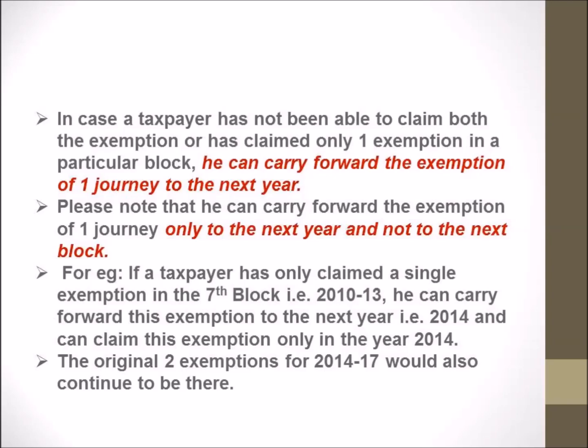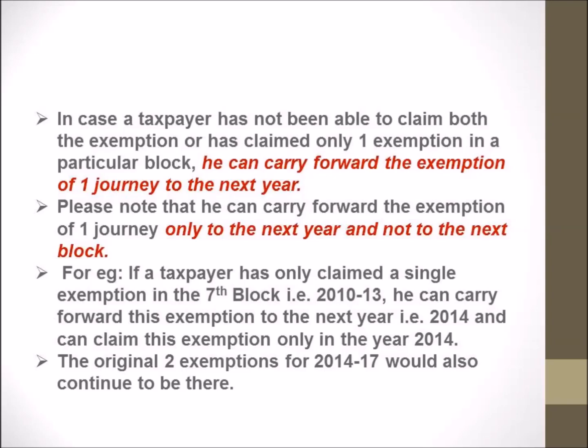For example, if a taxpayer has claimed only a single exemption in the 7th block, that is from 2010 to 2013, and his one exemption is pending, he can carry forward this exemption to the next year, that is 2014, and he can claim this exemption only in the year 2014.